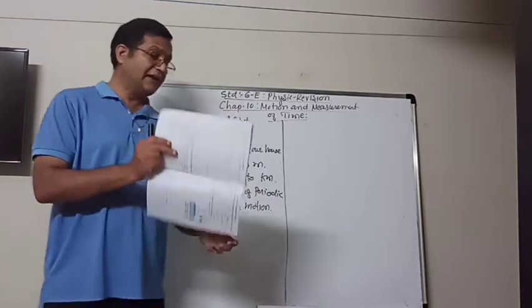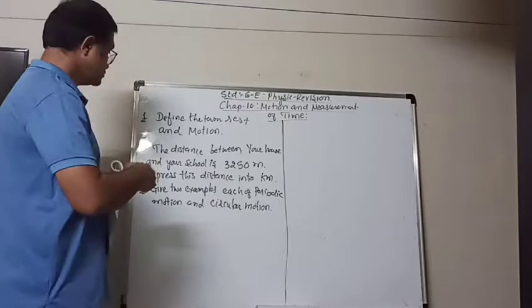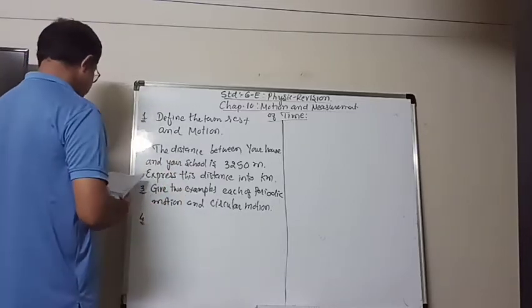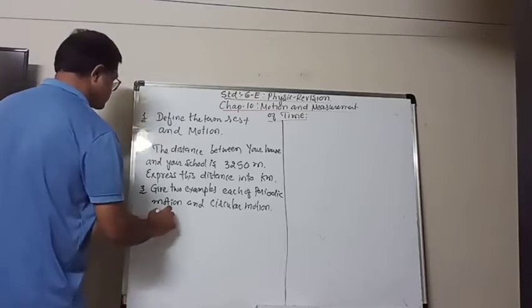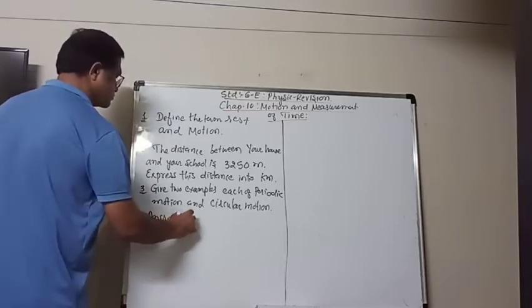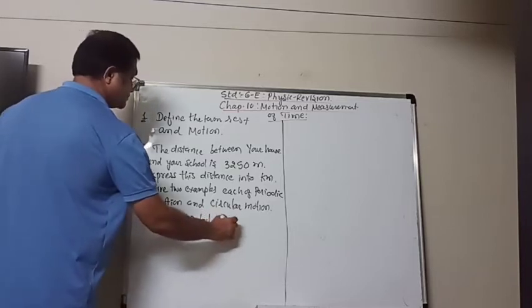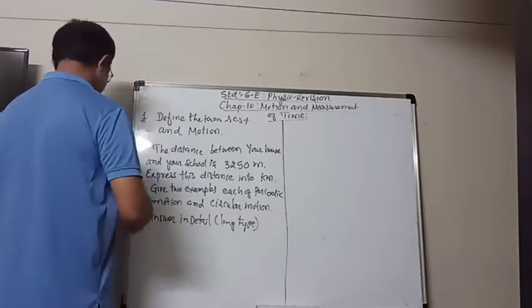Now, some more questions. That is a little bigger question, means 4 marks. Answer in detail, means long time. So now long time questions.